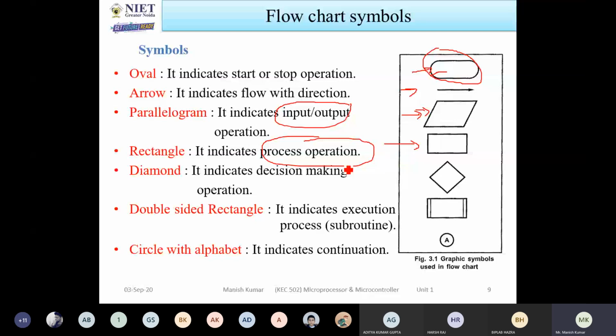Next is the diamond. Diamond is always used for decision making, either yes or no. If you want the result in yes or no, then you can use this. If yes, then this will happen. If no, then this will happen.